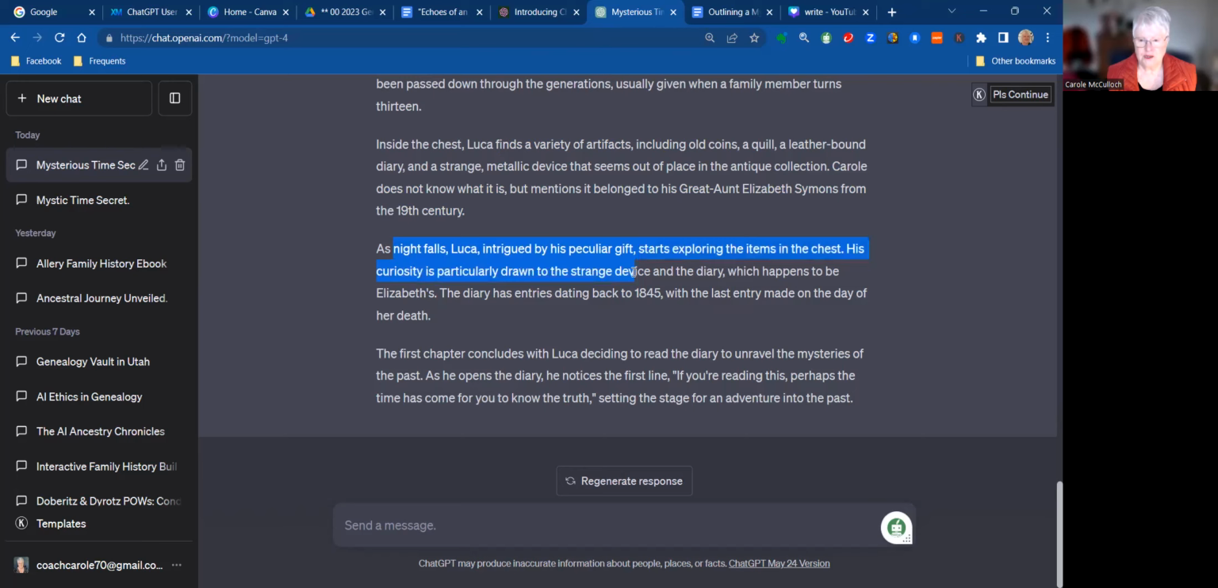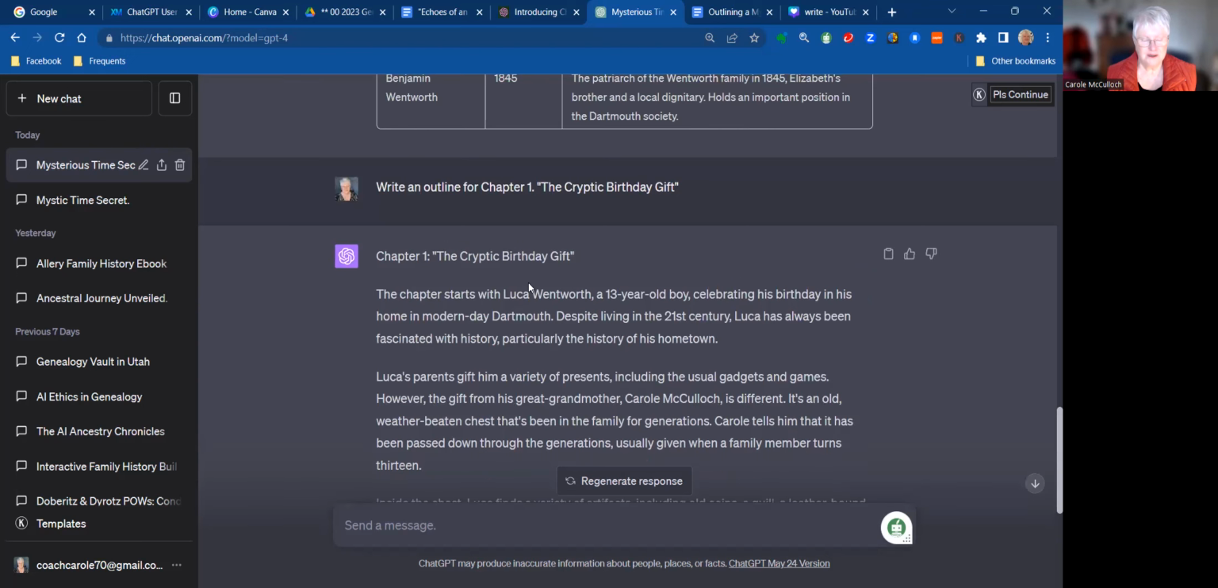He's drawn into this strange device and the diary, which happens to be Elizabeth's, and the last entry made on the day of her death. So the first chapter now concludes with Luca deciding to read the diary to unravel the mysteries. And the first line resonates for him. If you're reading this and perhaps the time has come for you to know the truth, and this will set the stage for an adventure into the past. That will appeal to my audience of 10 to 20-year-olds indeed. So I have a really good start now for my story.